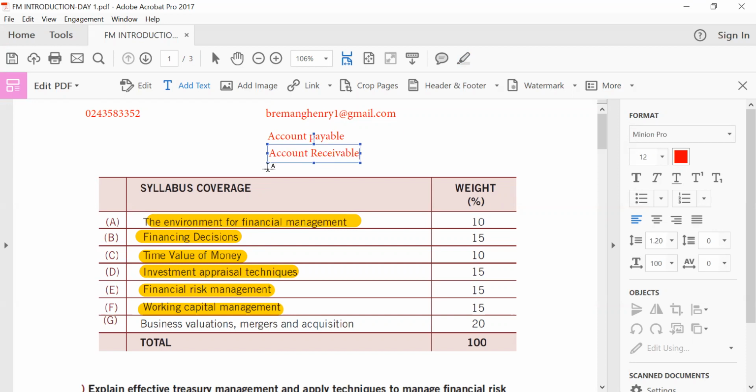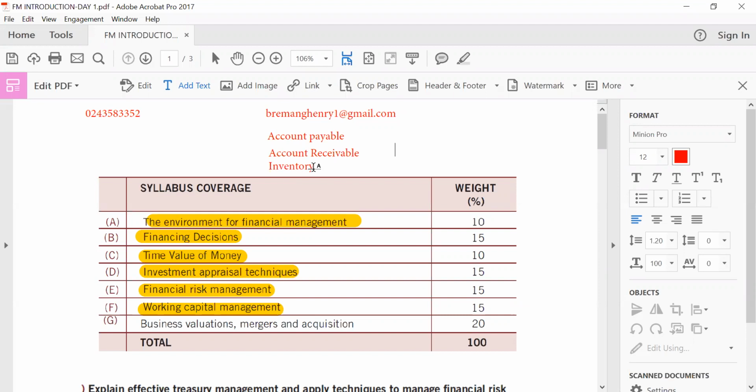Accounts payable, how do we manage our accounts payables? How do we manage our account receivables, who are also debtors? How do we manage inventory? So these three bits are what we talk about as working capital management. We'll be looking at calculations in the inventory, and issues pertaining to the economic order quantity calculation.